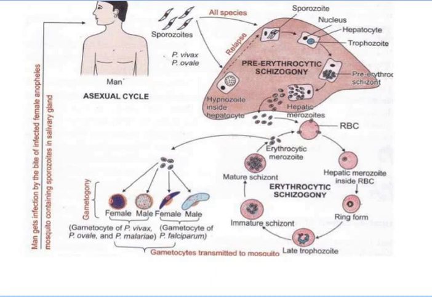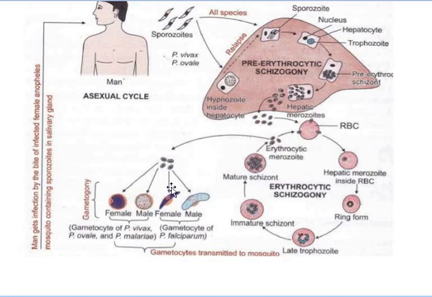In the pre-erythrocytic cycle, the parasite forms the schizont. Then it converts into merozoites, which are released from the liver into the RBCs. Inside the RBC, the hepatic merozoite forms a ring, the signet ring stage. It becomes a late trophozoite, then an immature schizont, then a mature schizont, and enters the erythrocytic cycle, the RBC cycle.